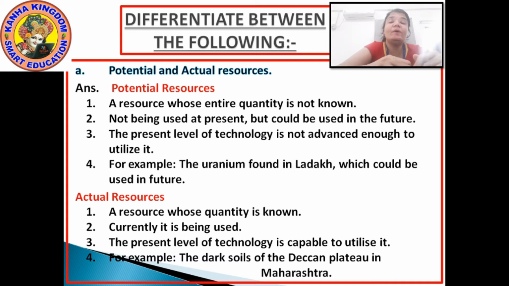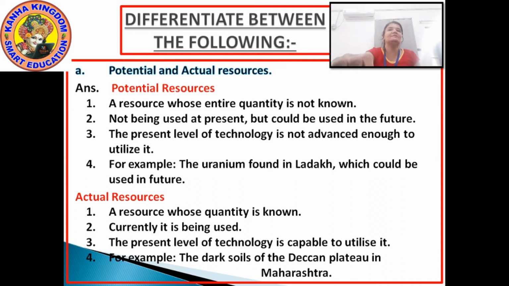And the last point, 4, is again an example. It is the dark soils of the Deccan Plateau in Maharashtra. Okay, so this is the first differentiate, that is potential and actual resources.